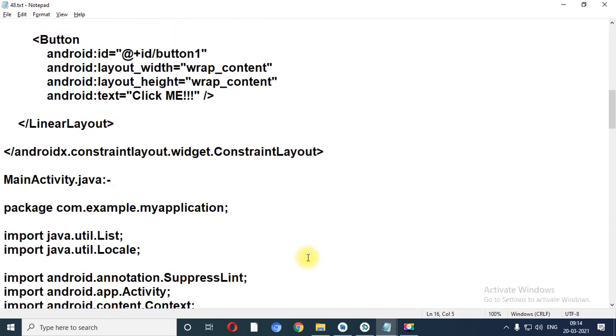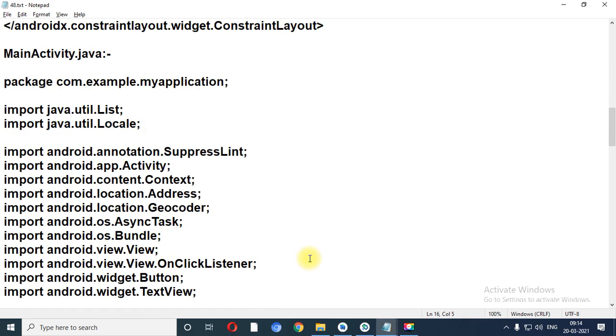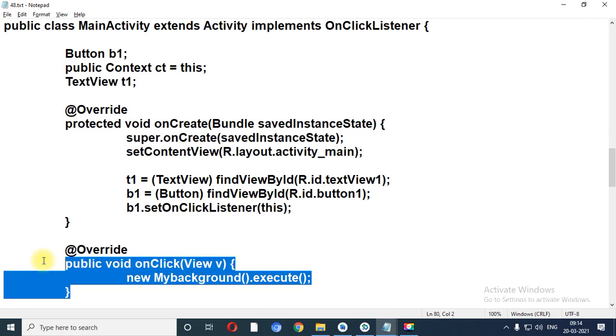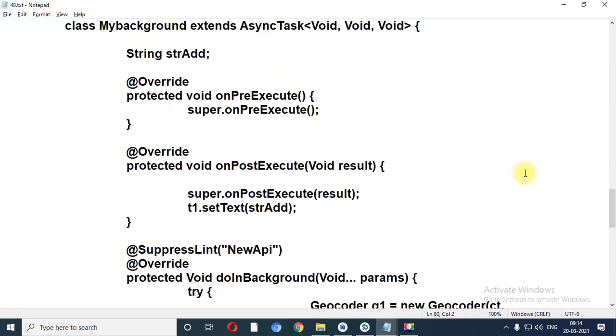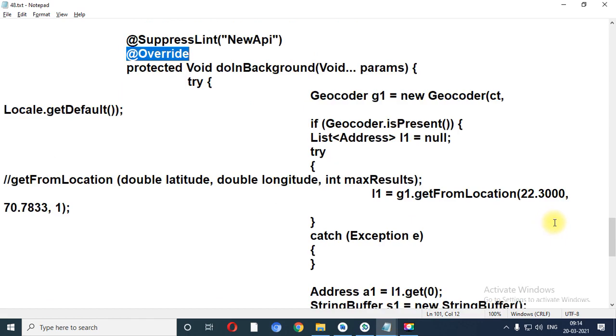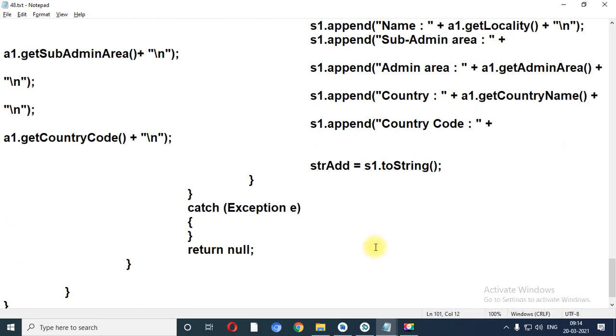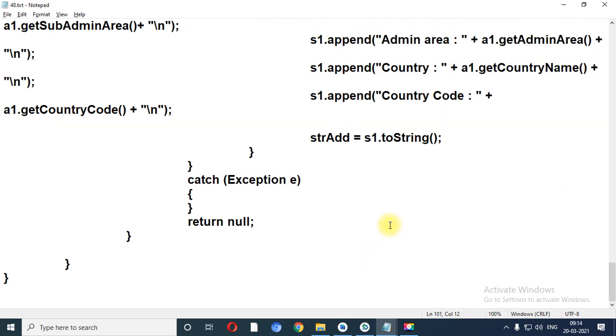Let me scroll the designing file, all the packages, up to the click event and up to override. So in this way you need to perform the following program.